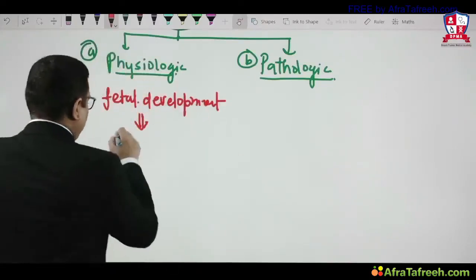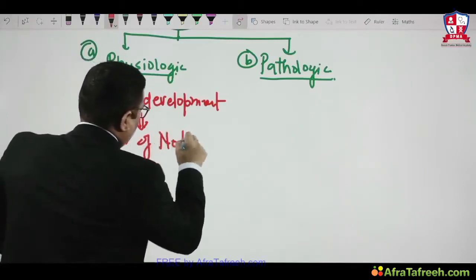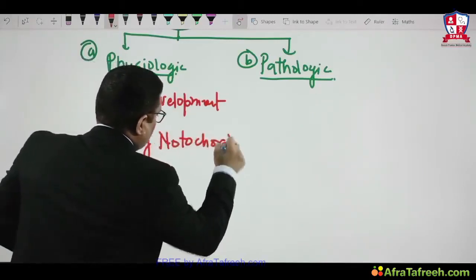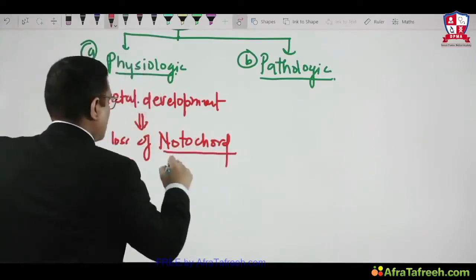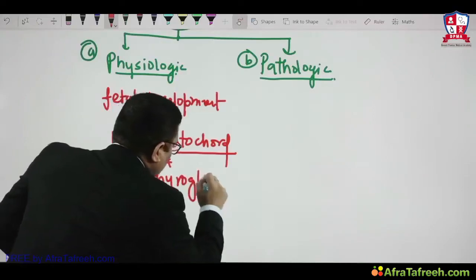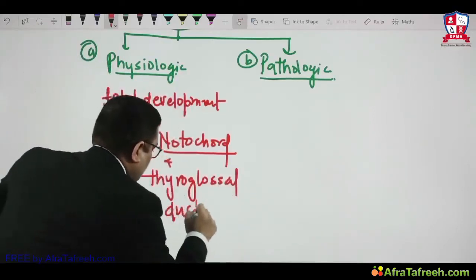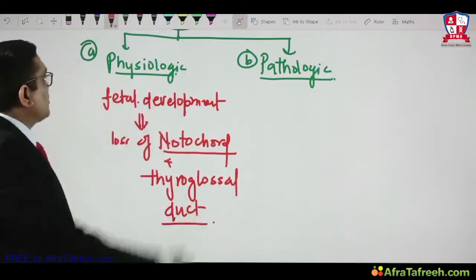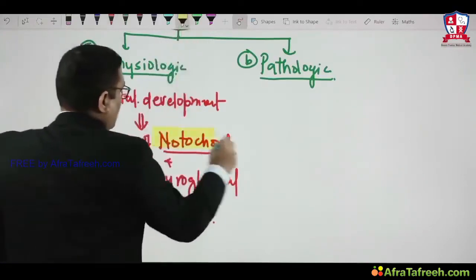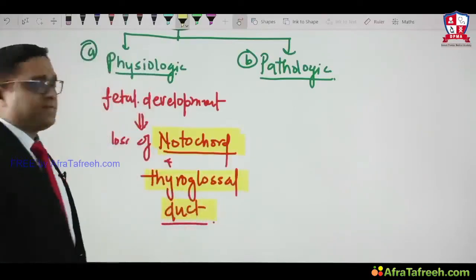So loss of the notochord and thyroglossal duct during embryogenesis is an example of physiologic atrophy.